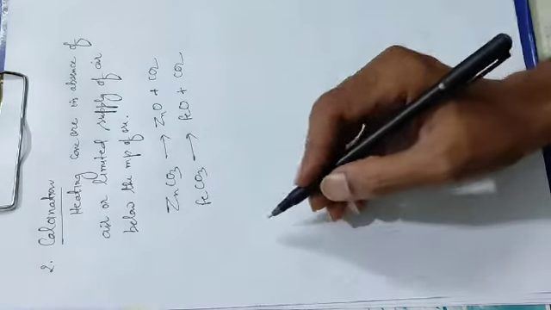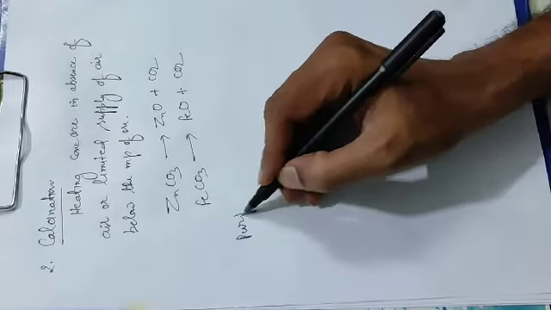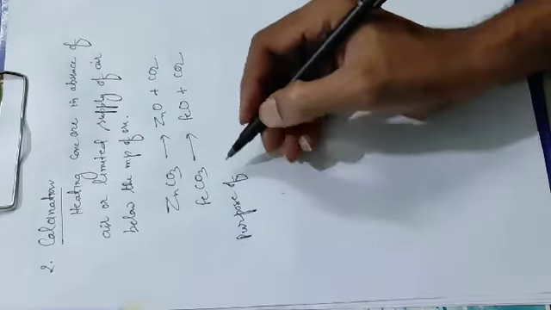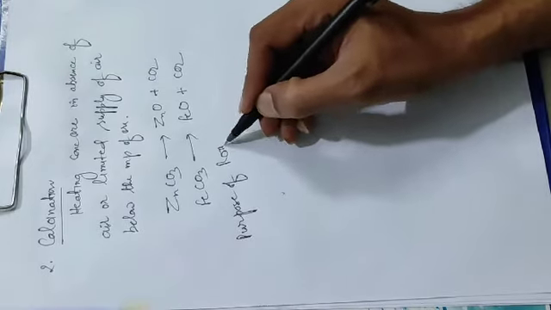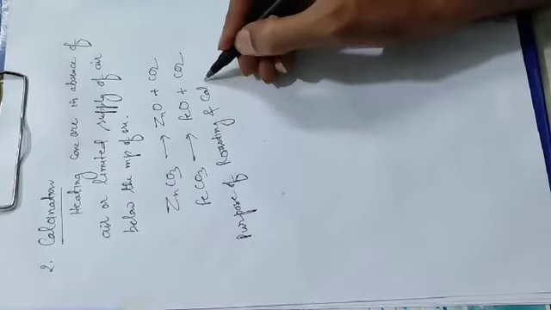So what is the purpose of both? Purpose of roasting and calcination.